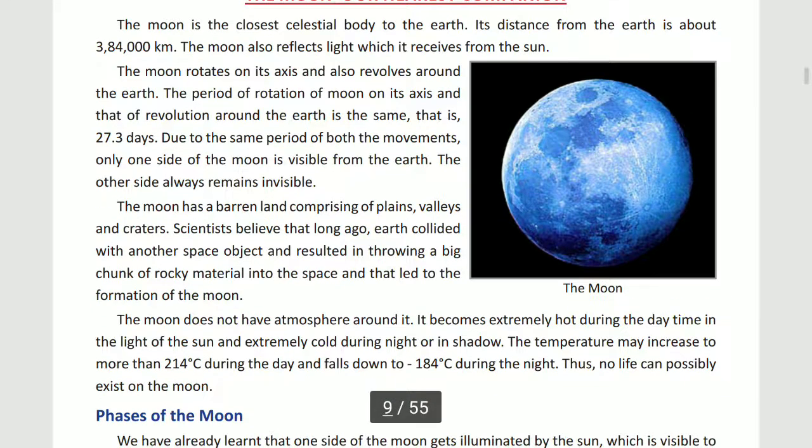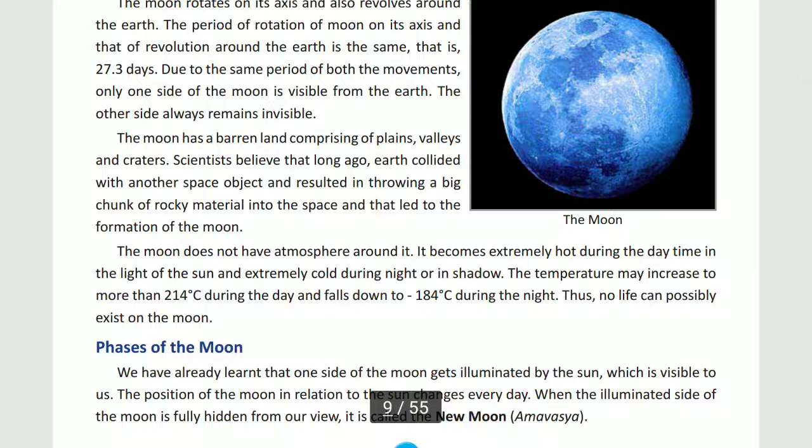The moon rotates on its axis and also revolves around the Earth. So the period of rotation of the moon on its axis and that of its revolution around the Earth is the same. Both periods are the same, that is 27.3 days.